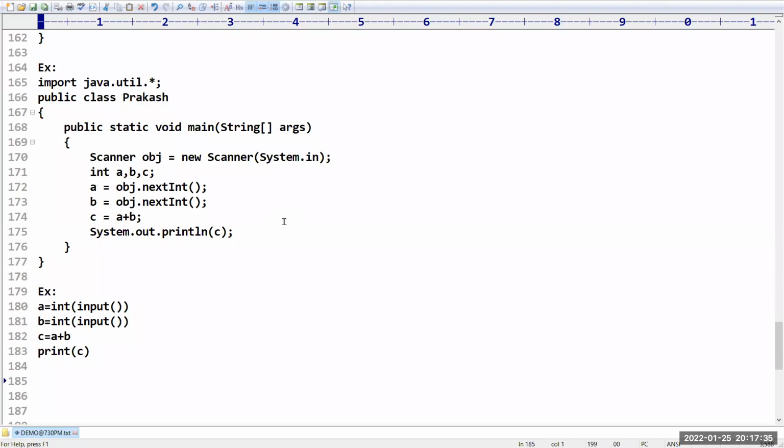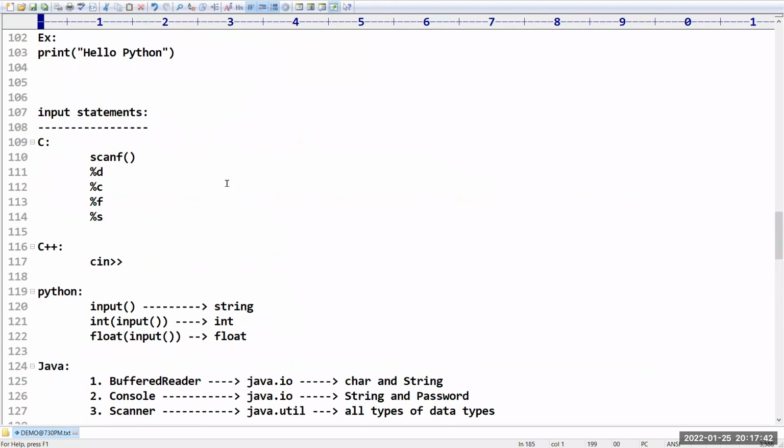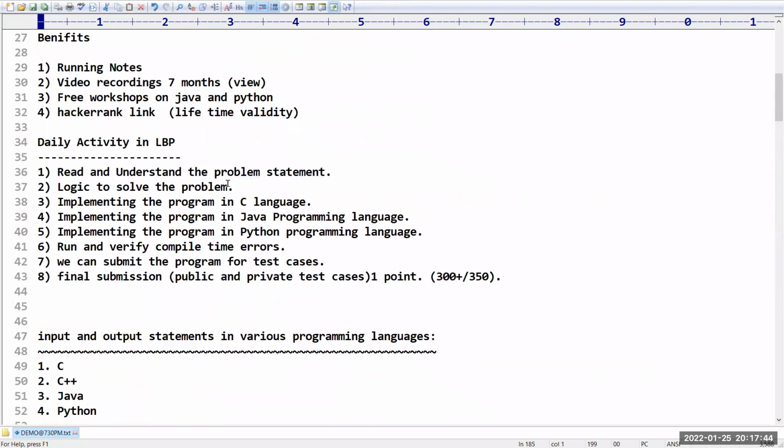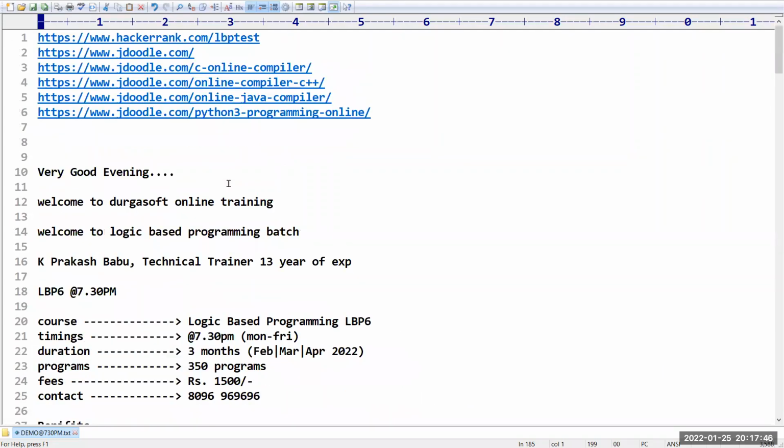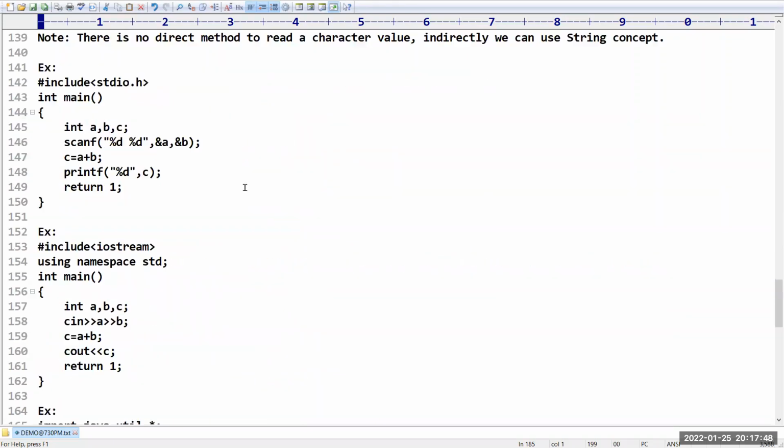Yes, friends, please confirm. Up to this, do you have any doubts? Up to this, how to write basic programming, I hope you got the clarity, right? Please confirm.